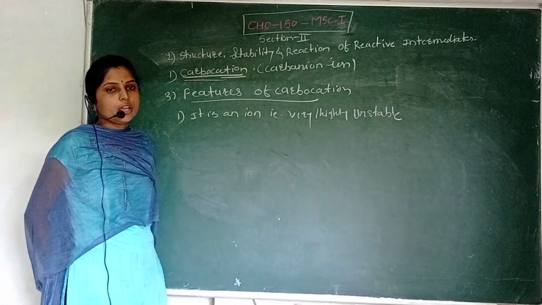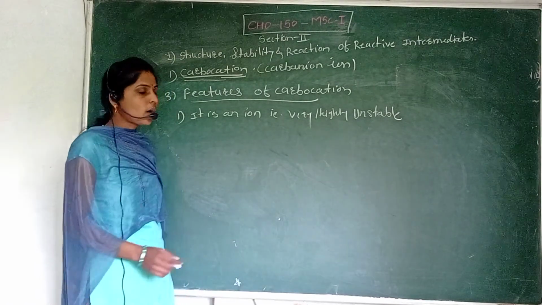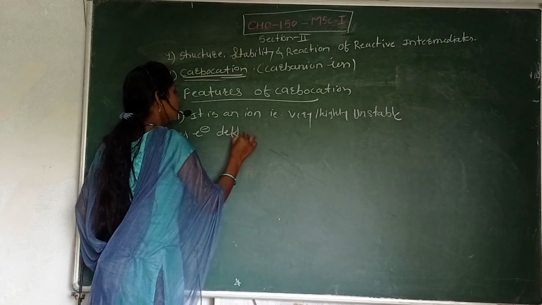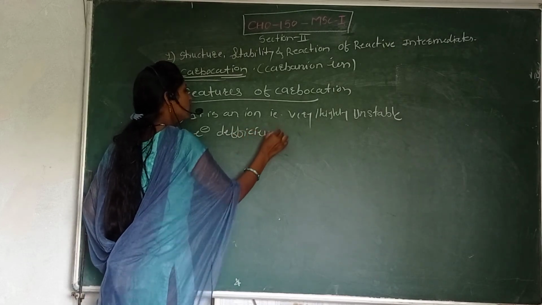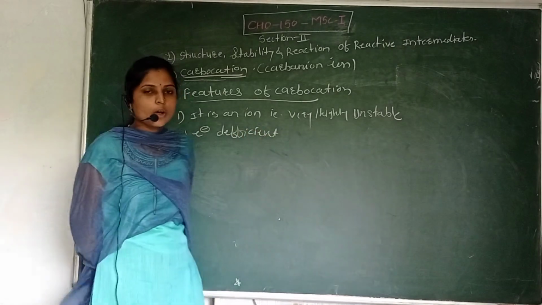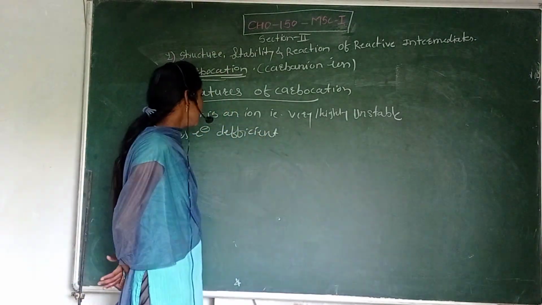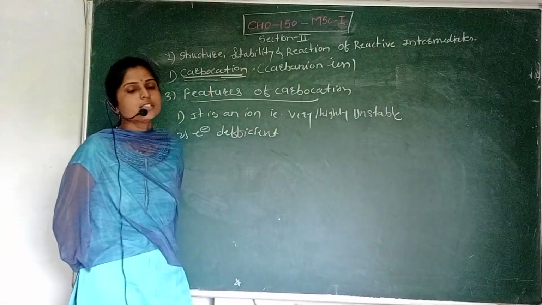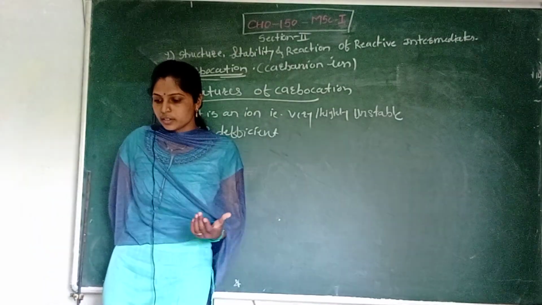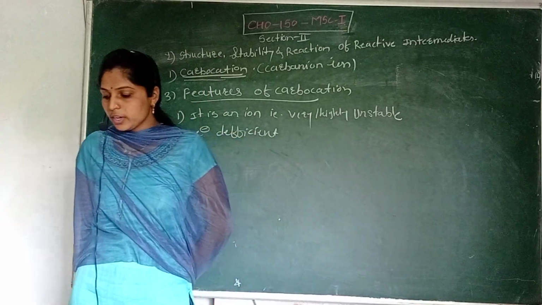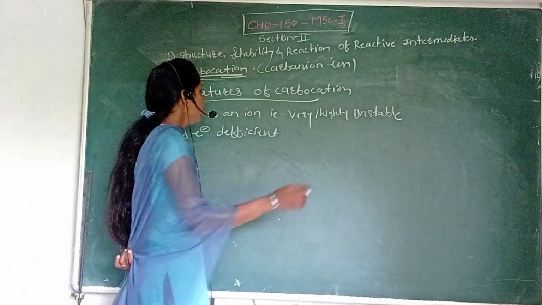They have electron deficiency, due to what? Electron deficient due to the 6 electrons in the valence shell. That's why it is electron deficient, and it seeks electrons to complete its octet, and it's very reactive.